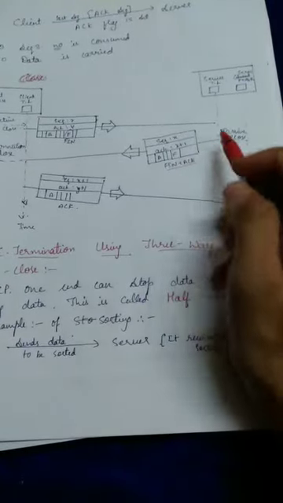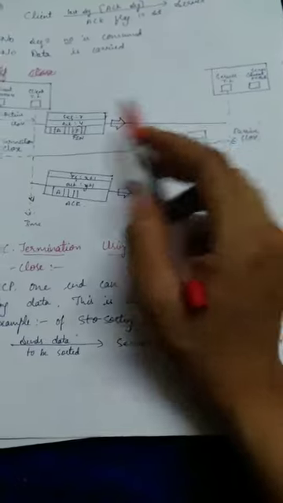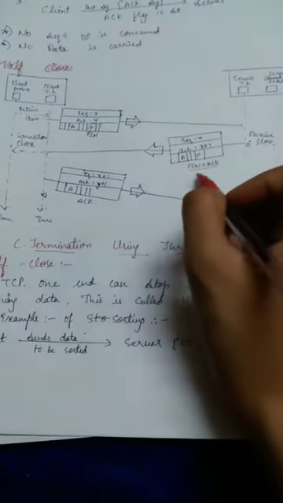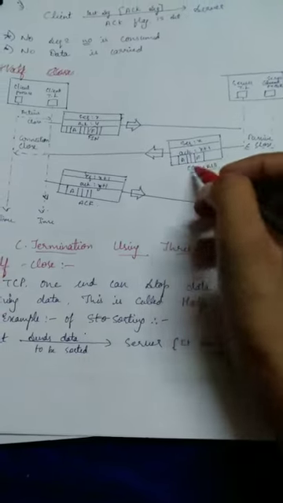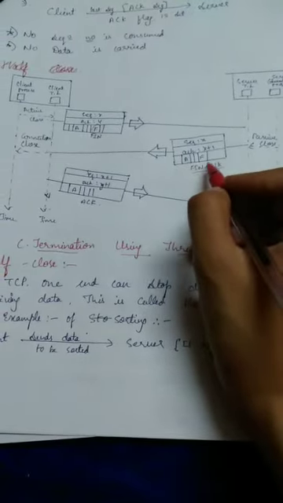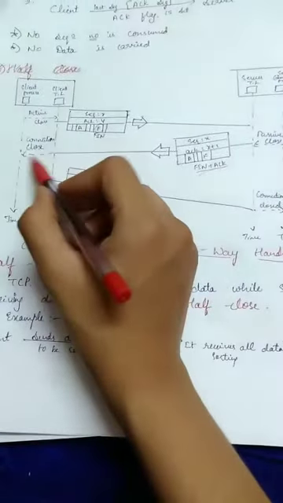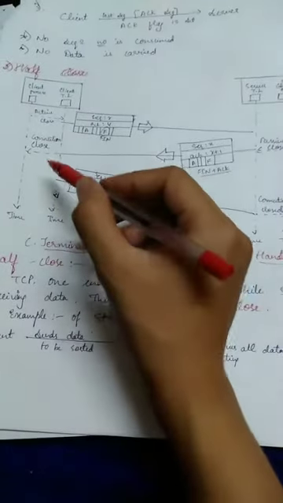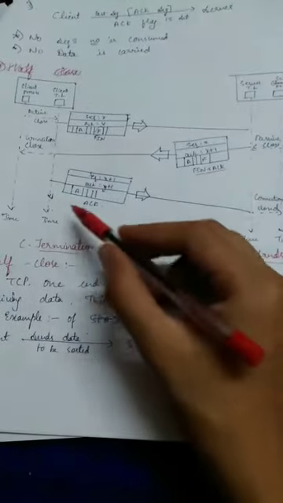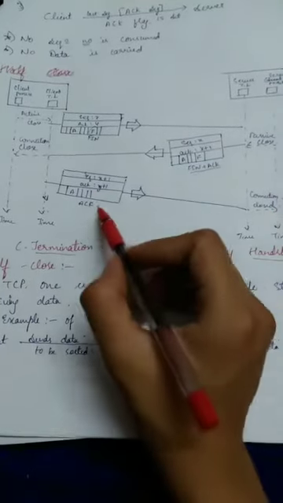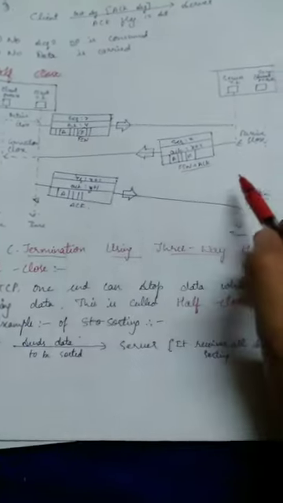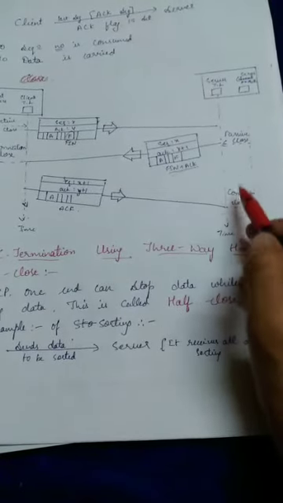In the second step, what happens? The server sends the second segment to the client with the FIN flag as well as the acknowledgement flag set, sending the FIN segment as well as the acknowledgement segment to the client. By this the connection is closed in the client process. The last step is, the client sends the last segment, that is the acknowledgement segment, to the receiver. By this the acknowledgement flag is set and the connection is closed in the server part.